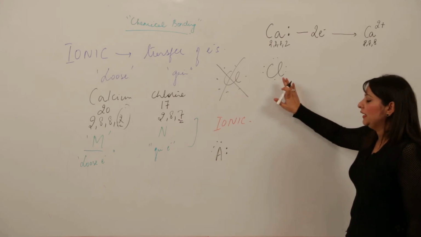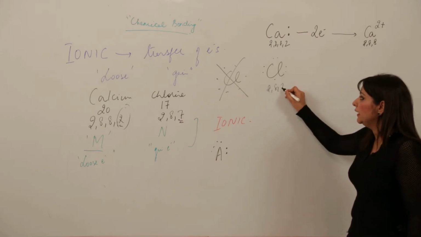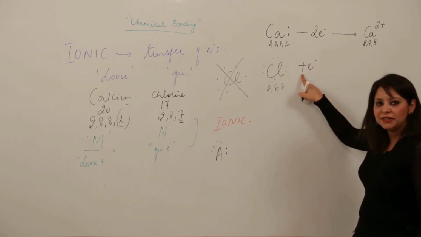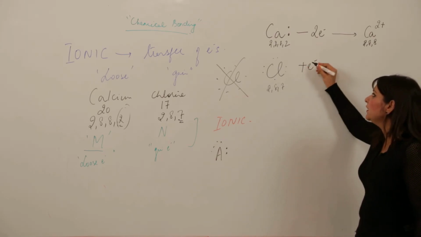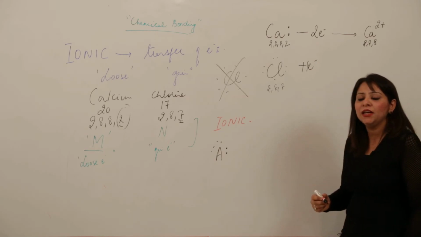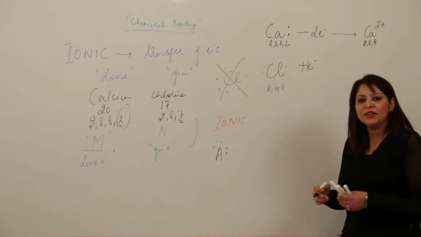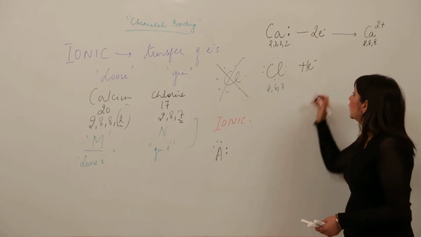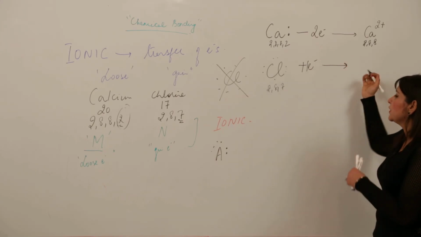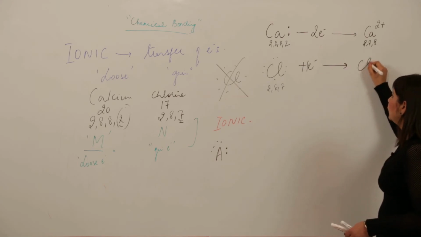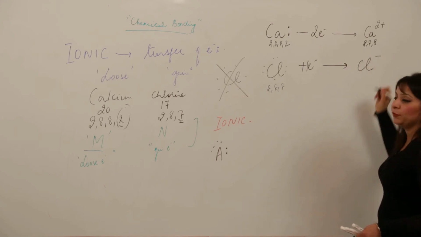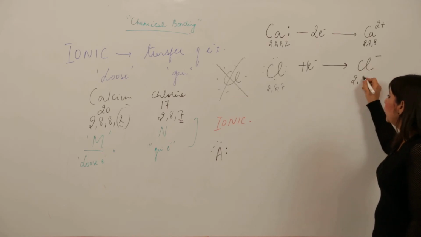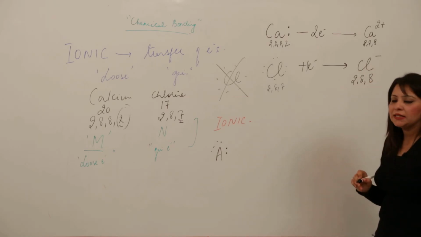So what will happen? It has got 7 electrons. It needs 1 electron to fulfill its octet. It will gain 1 electron. Plus means addition. 1 you can write or you may not write, because if nothing is present before the symbol, that means 1 only. Whether you write it or not, it's your wish. The arrow means it will result in, after gaining 1 electron, Cl negative, because 1 negative charge will be added. So it will be Cl negative and the configuration will be 2, 8, 8.